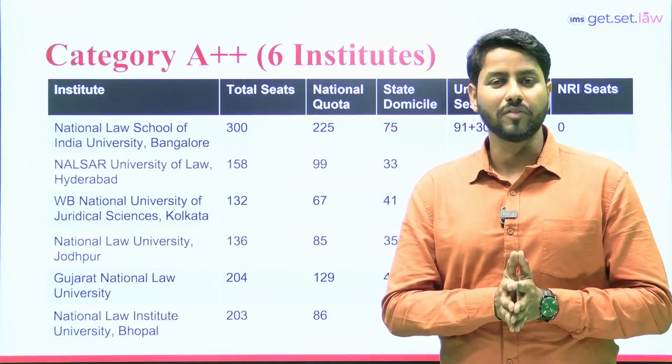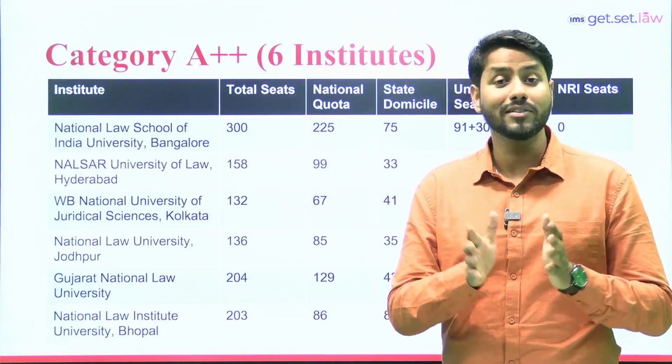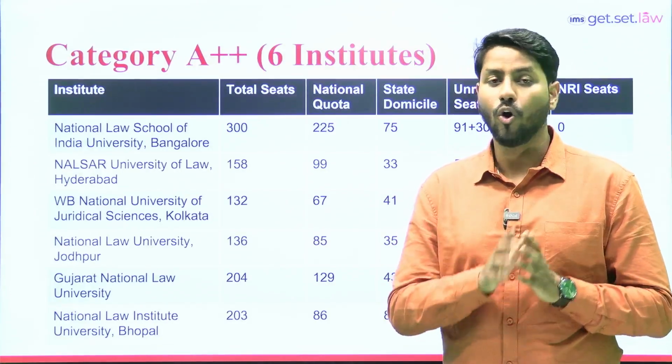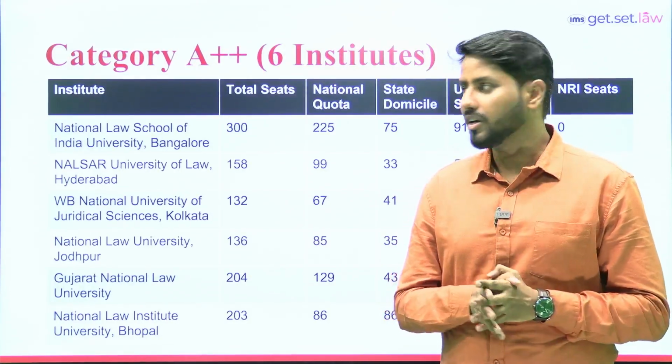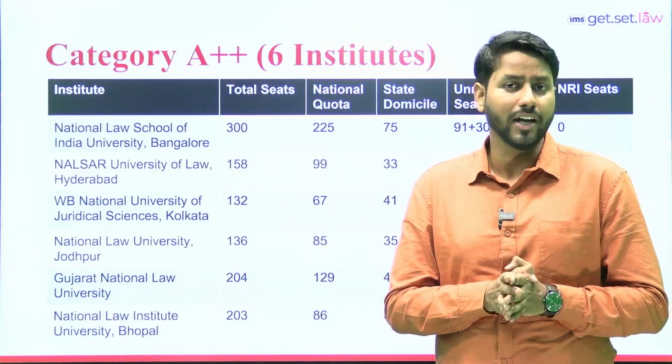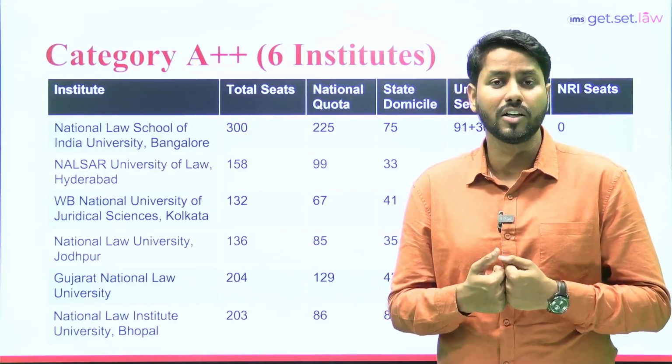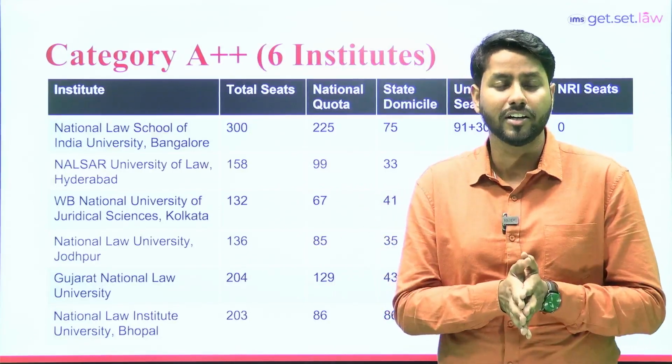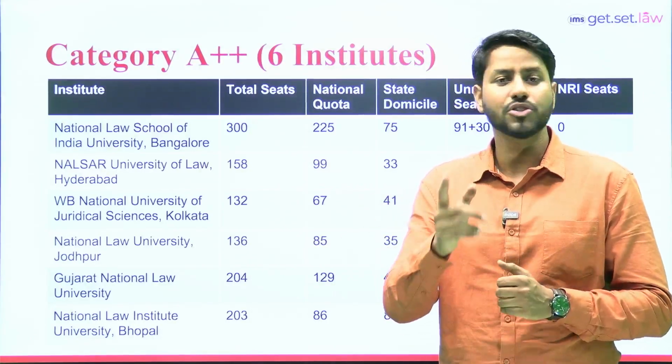Students, when we talk about the CLAT seat matrix, why exactly is it important for all the CLAT aspirants? Because it is a very common query of all the students: sir, till what rank should I get? Or if I belong to this category, or if I have a domicile of this state, till what rank should I get to get admission into that college?